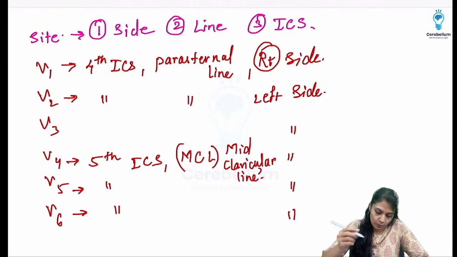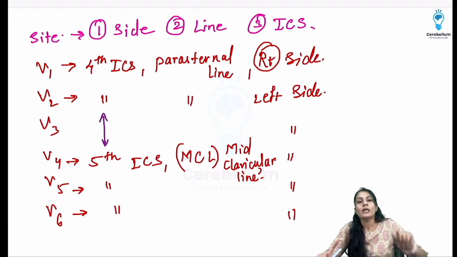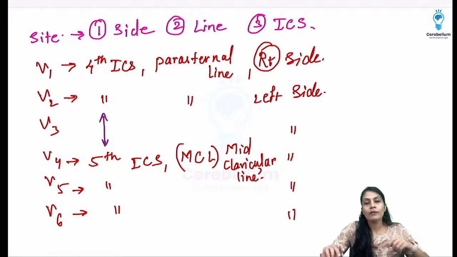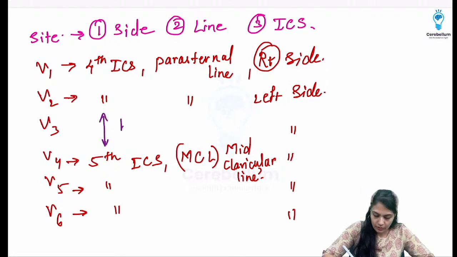And coming back to V3, we don't have a particular space or particular line. The center point of V2 and V4 is where we are going to attach V3, approximately central. That means V3 is attached between V2 and V4.